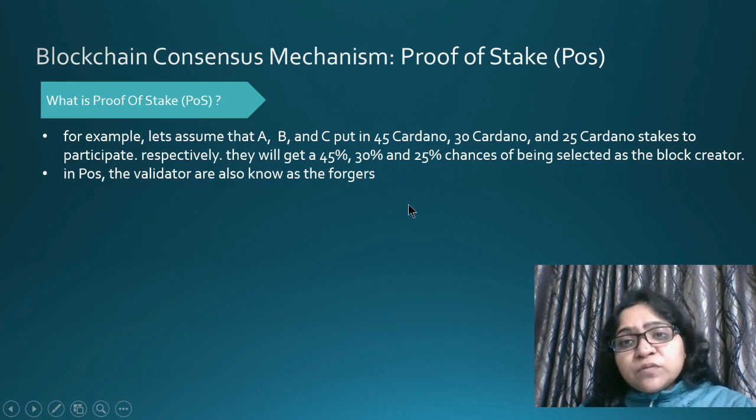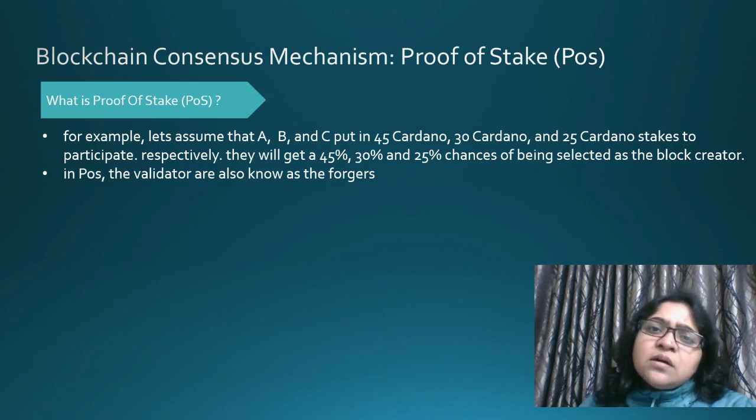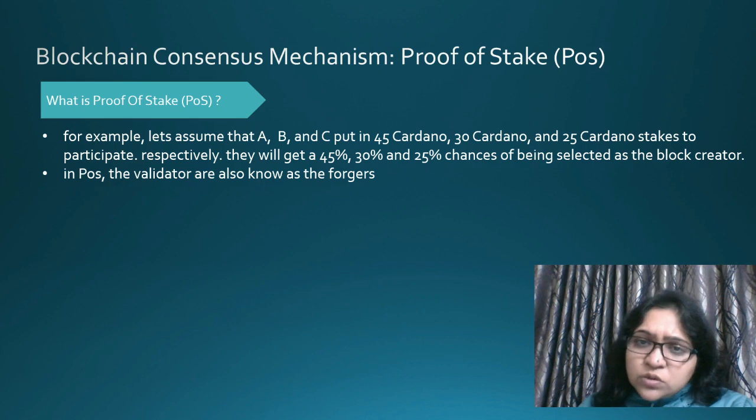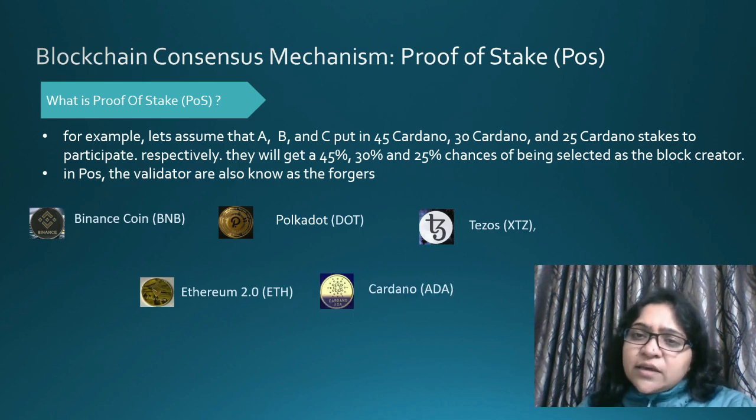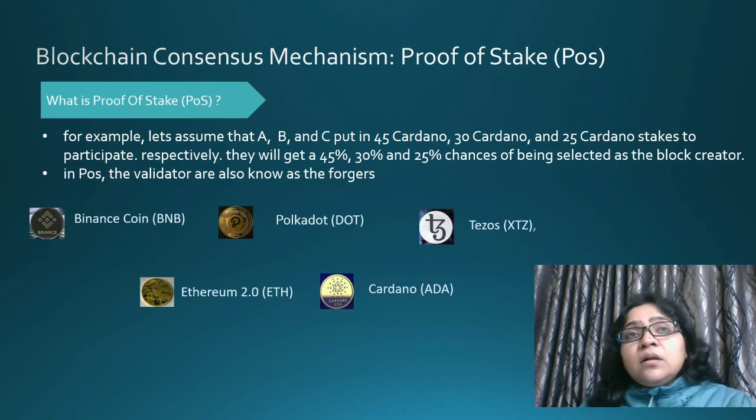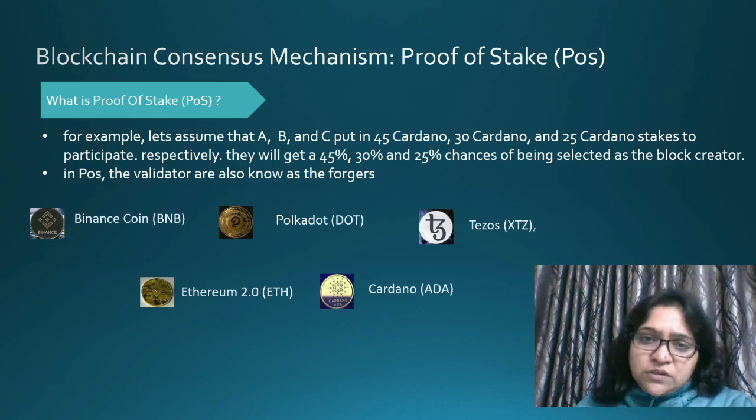This is how proof of stake gives value to the people who put more stakes against the verification criteria. Some of the coins which use proof of stake are Binance Coin, Polkadot, Tezos, Ethereum, and Cardano. We know that Ethereum first started with proof of work, but then moved to proof of stake. So you can understand the value of the proof of stake algorithm for consensus mechanism. Now let's see how it actually works.